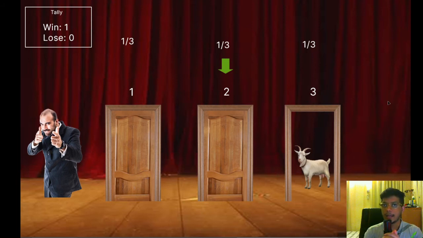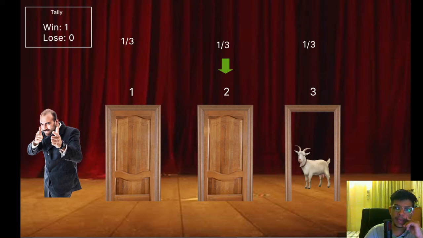Now you may think that the host here is trying to apply reverse psychology, and you're better off staying with your initial choice instead of making the switch. But it doesn't matter whether the car is behind door 2 or whether the car is behind door 1. You should be absolutely driven by your understanding of conditional probability, or of whether you're actually maximizing your chances of winning the car, right?